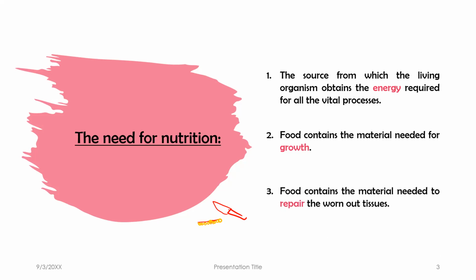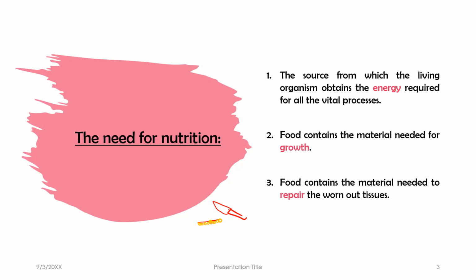So I need the food also for repairing worn out tissues, all the tissues damaged by accident, cutting, burning, any kind of accident. The food contains the raw material needed to repair the worn out tissues. This is the need for nutrition.